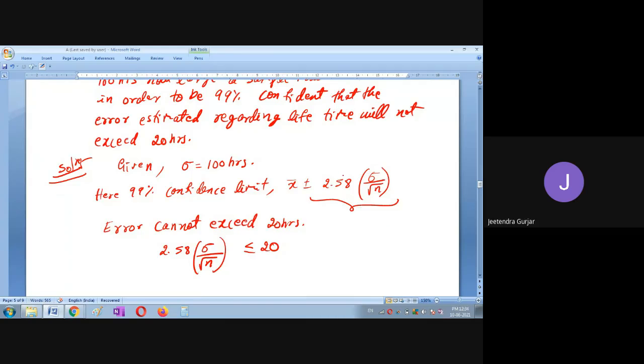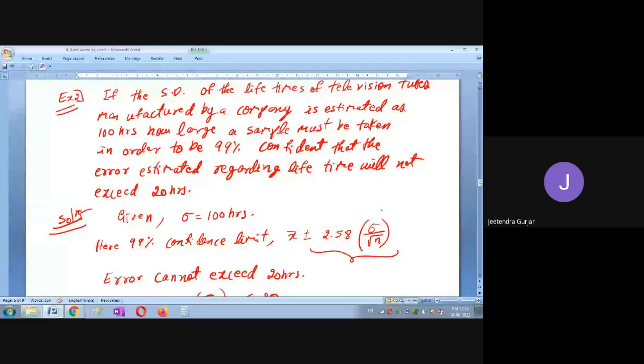Now we will simplify this. So what they are telling you to find is how many television tubes manufactured by a company, estimated. Can anybody tell me what is the meaning of this?